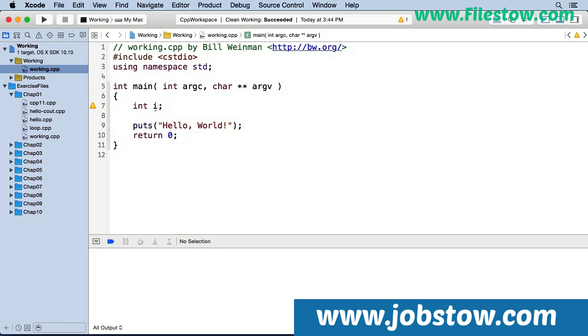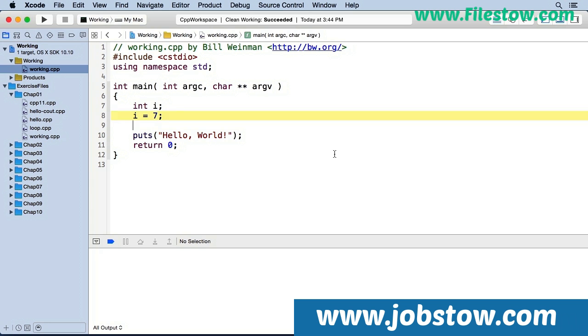So I can come down here and I can say i equals 7, and that assigns a value to the variable. And this is a variable of type int, which stands for integer. And so I've assigned the integer 7 to my integer variable. And now I can print its value.